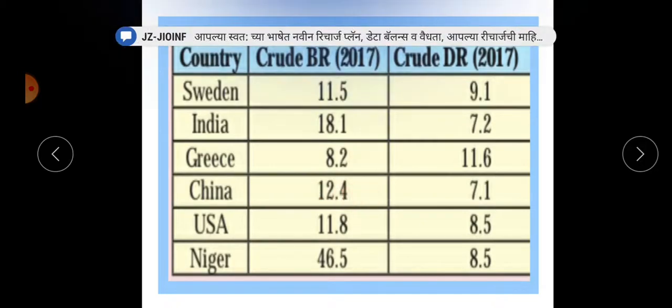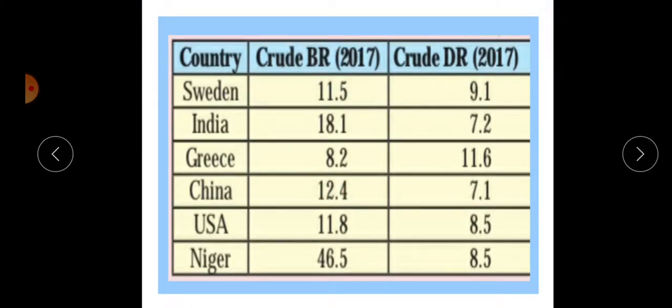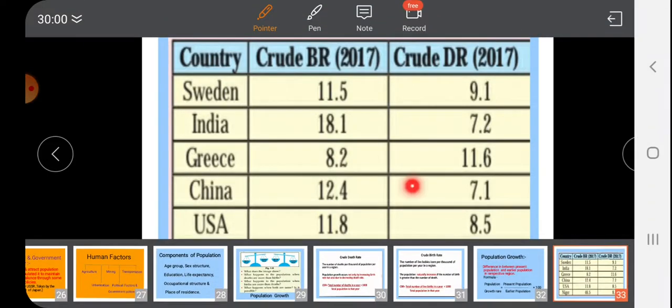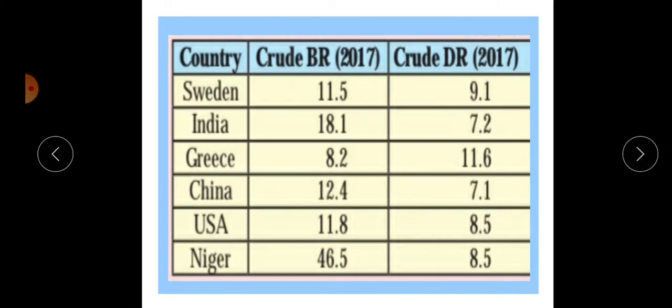Then China has a birth rate of 12.4 and a death rate of 7.1. This difference between the birth rate and death rate is responsible for the natural growth of population. USA also has 11.8 and a death rate of 8.5. So very little growth is there.